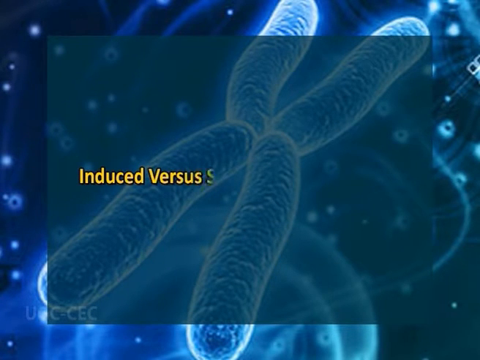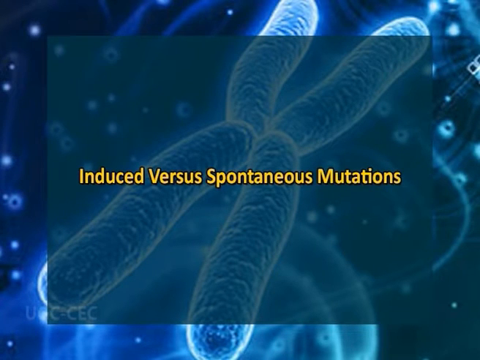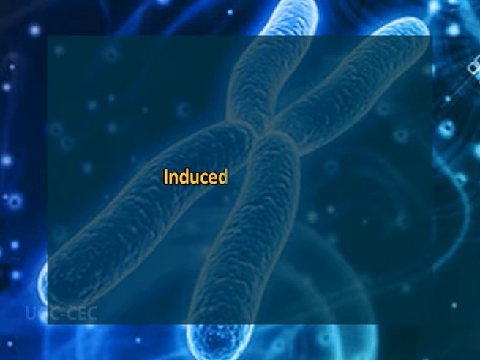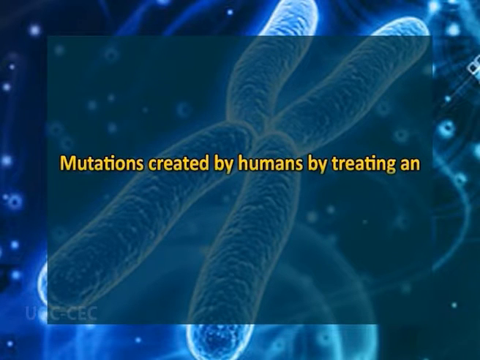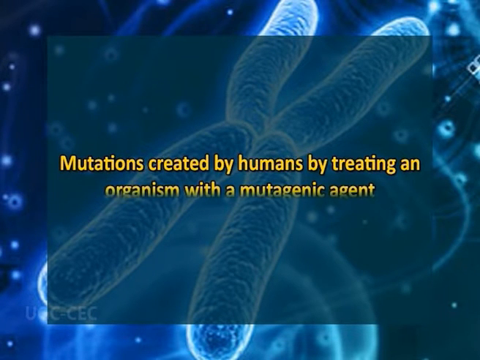Now I will discuss the difference between induced versus spontaneous mutation. Firstly, I will discuss what are induced mutations. Induced mutations are those mutations that are created by humans by treating an organism with a mutagenic agent. Induced mutations originate in response to a treatment such as radiations, certain physical conditions, and chemical agents.